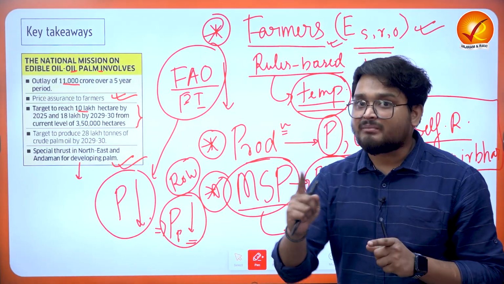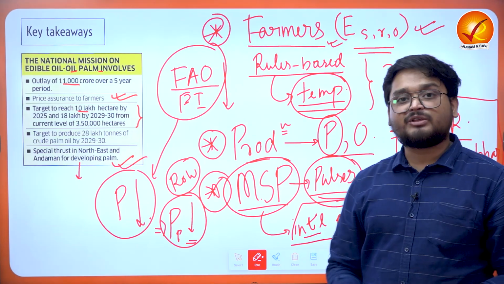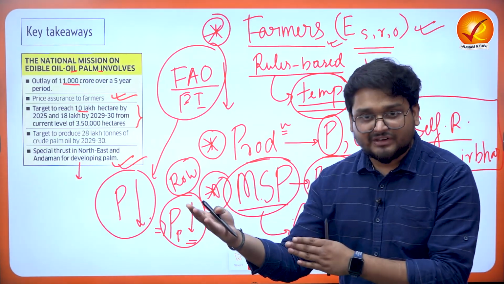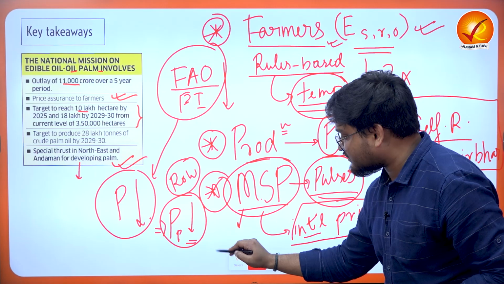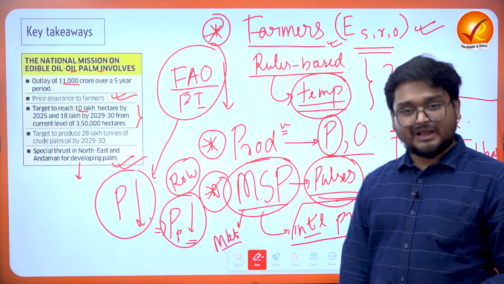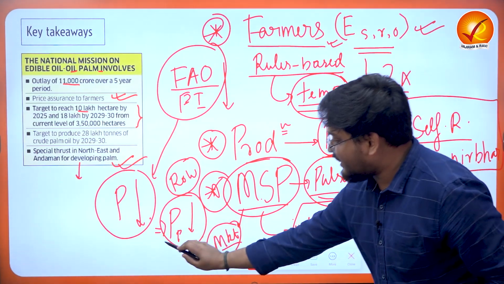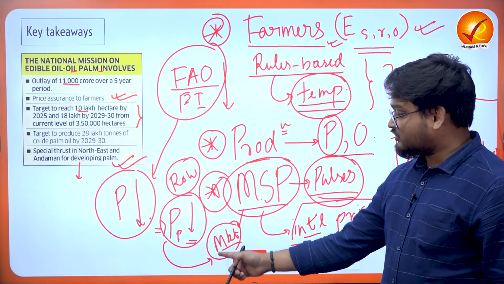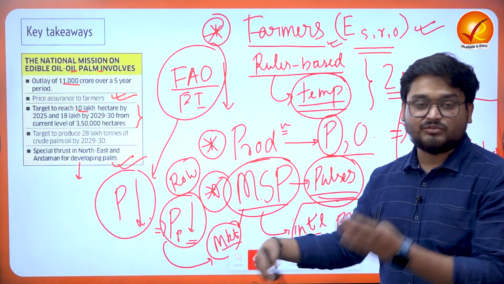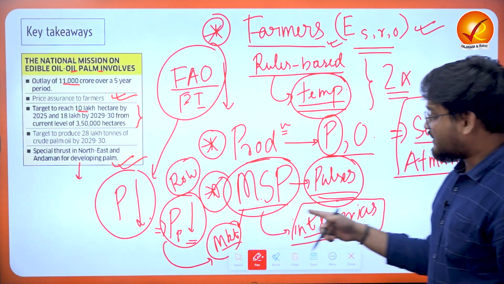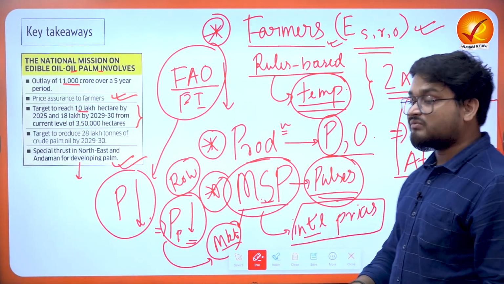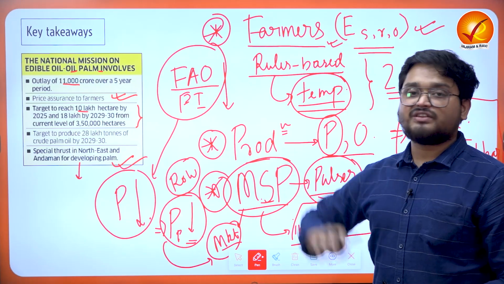But what happens to the farmers who do not take the benefit of MSP due to, say, lack of awareness or lack of implementation? They have to sell at the market prices, right? But in the market, we are seeing prices are low. So they have to sell the pulses at lower market prices. And this is what we have to understand: the MSP will fail in this kind of a system.